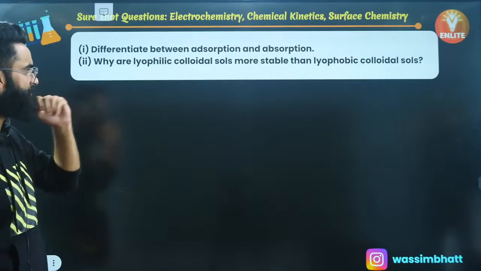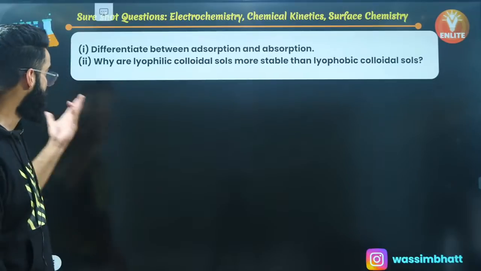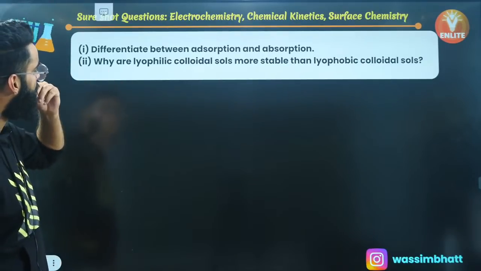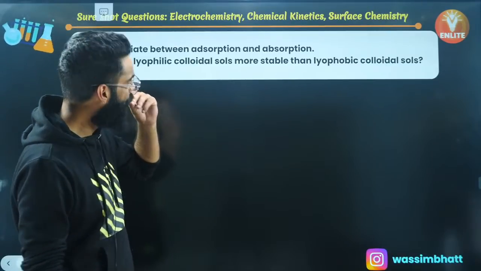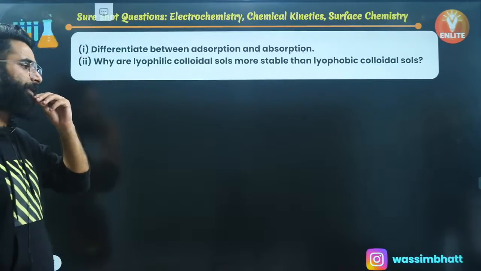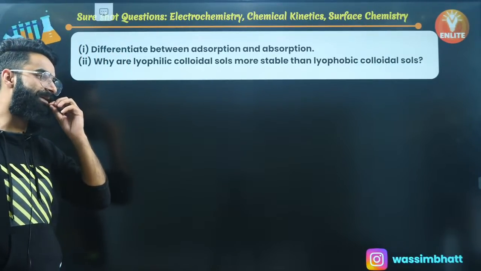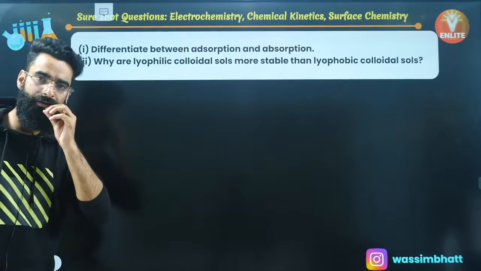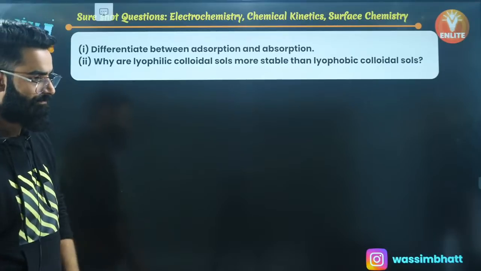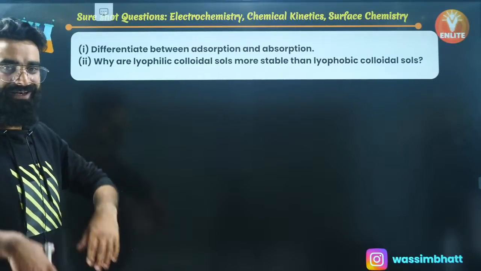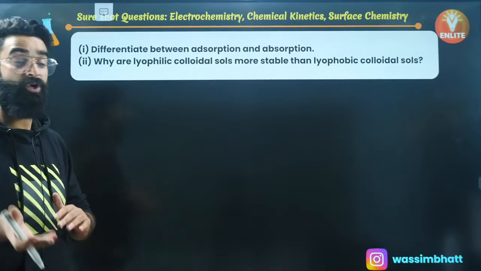Differentiate between adsorption and absorption. This is again the basic question, right? You guys know it. Why are lyophilic colloids more stable than lyophobic colloids? This is frequently asked. What is the reason? Because in lyophilic colloids, more solvation takes place.